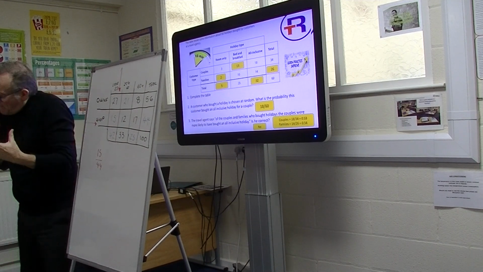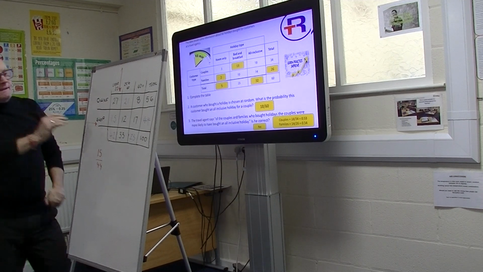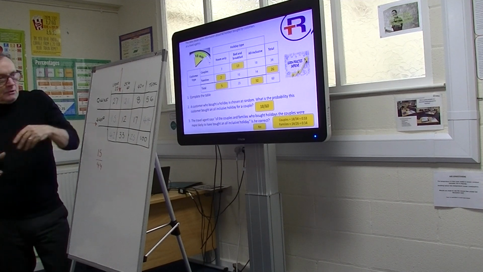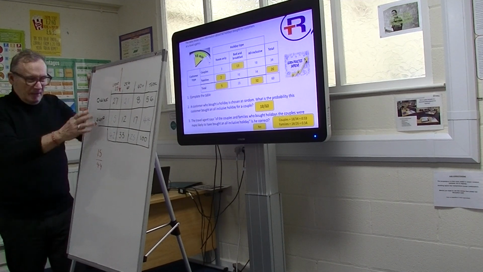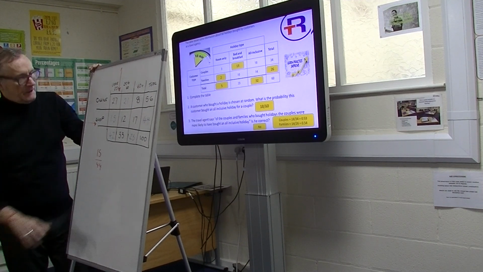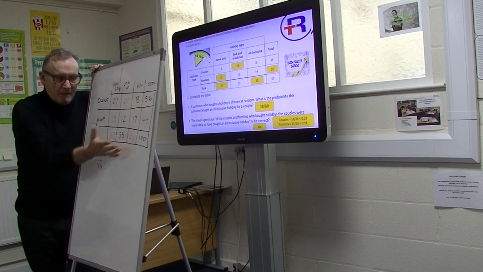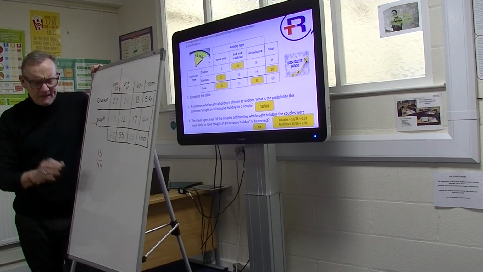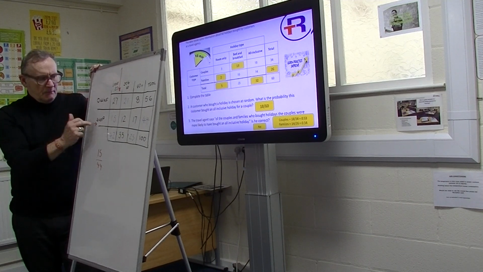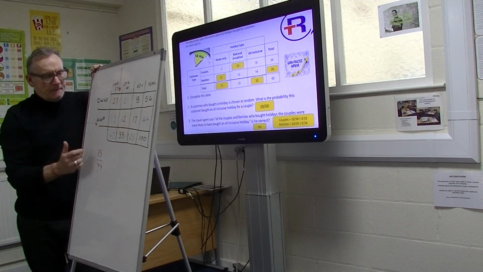So you can see with probability, they're going to mix these up. You're going to get tables, you're going to get sentences, you're going to get trees. It's pretty rare that you have to build your own table. I've only ever seen it one time in all the questions I've done. But we've just built that table with the information that we had. It takes a bit of thinking about to build a two-way table, but you can see we could quite easily do it, because we were given some of the numbers.